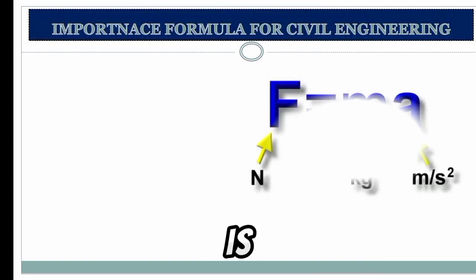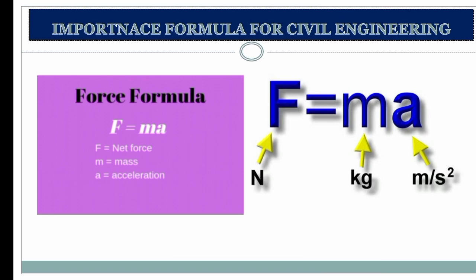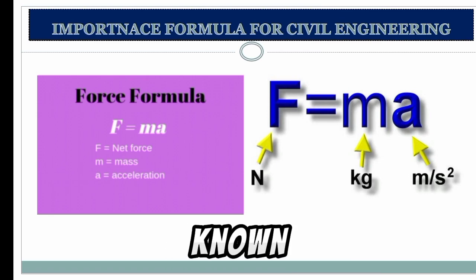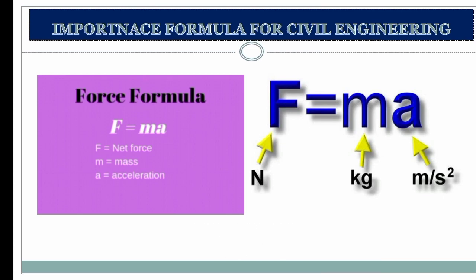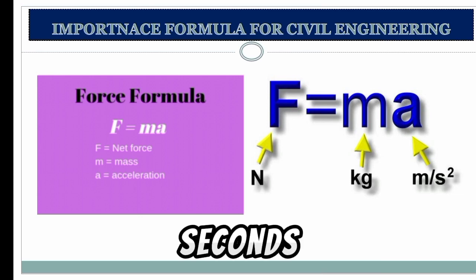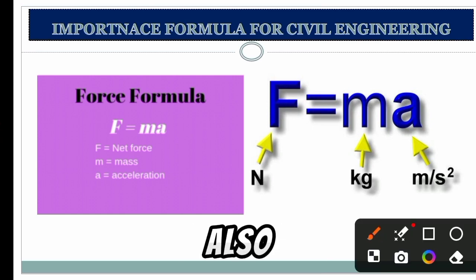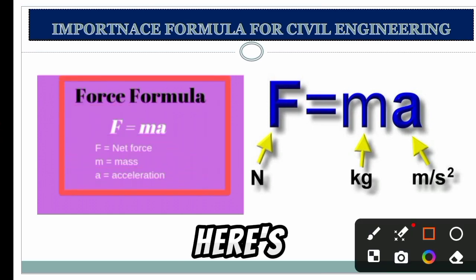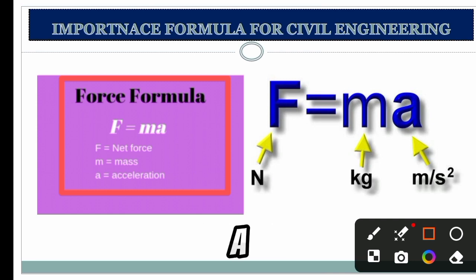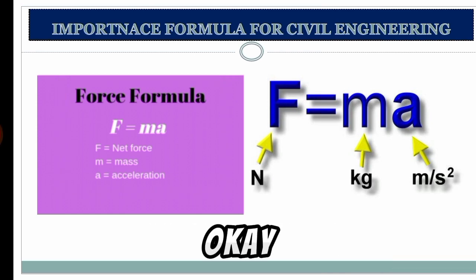Next one is the force formula. Almost all engineers know the formula force equals m times a. Here m represents mass in kg and a represents acceleration. Now you can see in the picture also: F equals ma, where F is the force in newtons, m is the mass, and a is the acceleration.